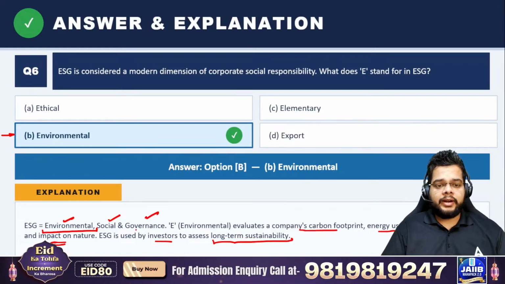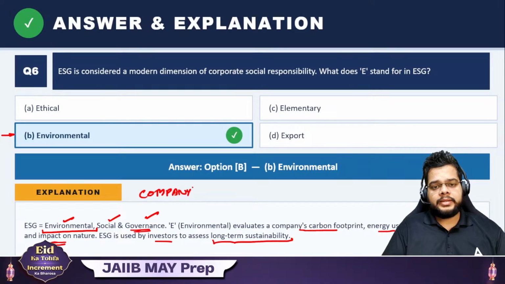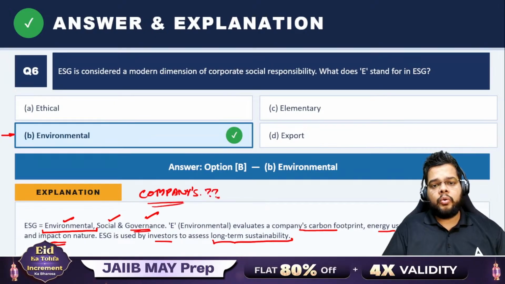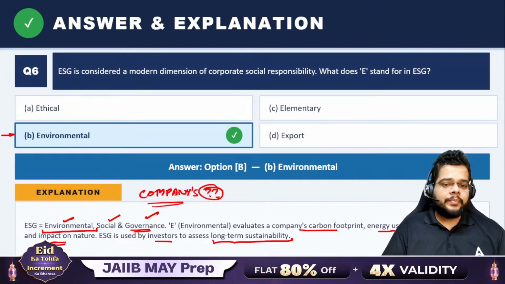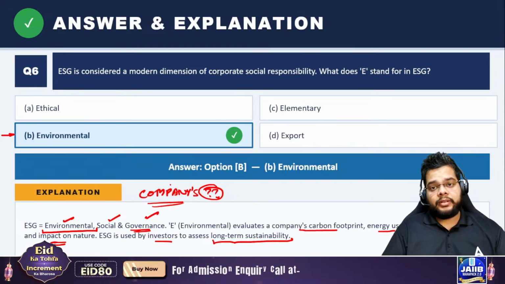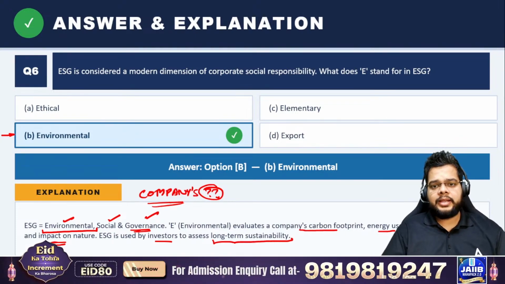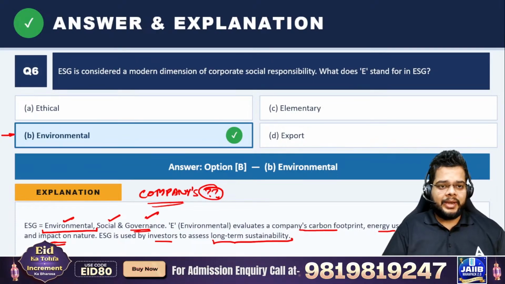Then lastly, the governance: how the company's governance fares, the company's decision making will be done by whom, and ultimately whether these companies' decisions have a direct impact on the society or not. So all these things you must remember for the examination.